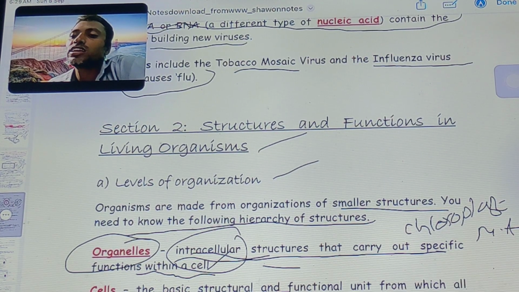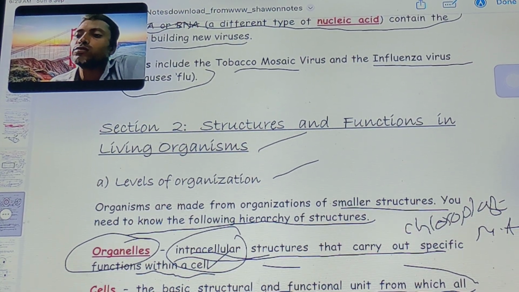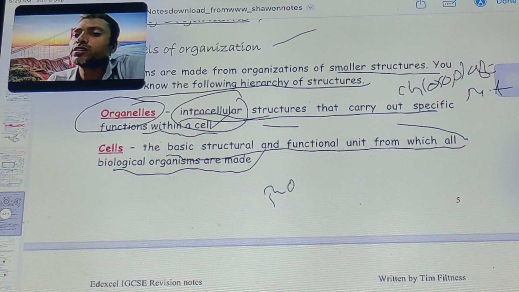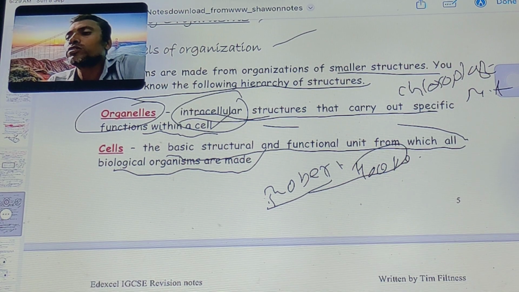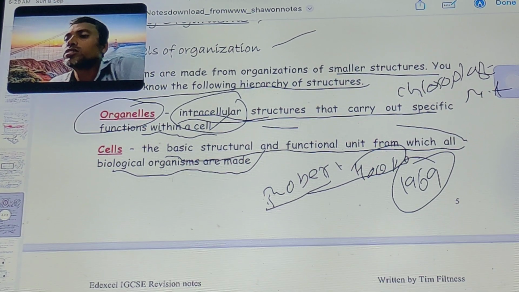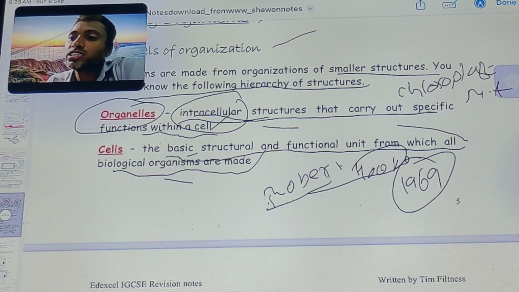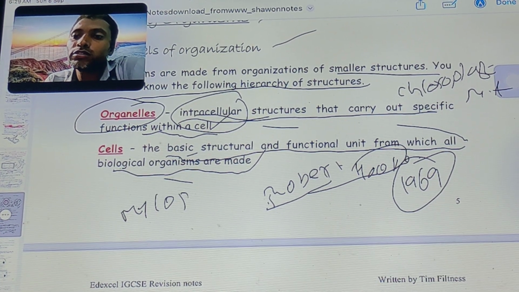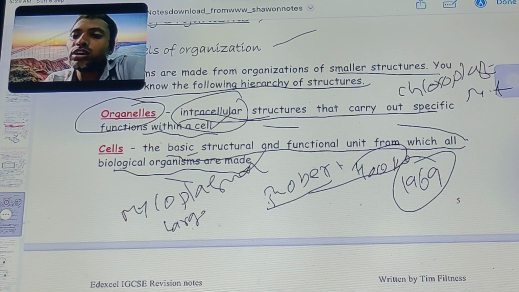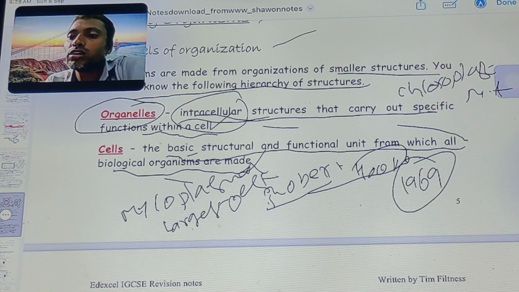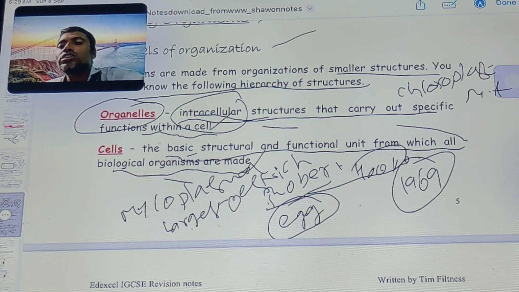The cell is the basic structural and functional unit from which all biological organisms are made. Robert Hooke discovered the first cell. The smallest cell is mycoplasma. The largest cell is the ostrich egg.